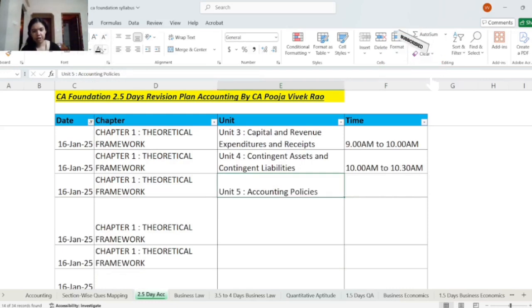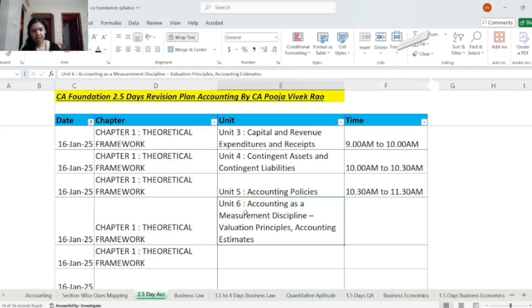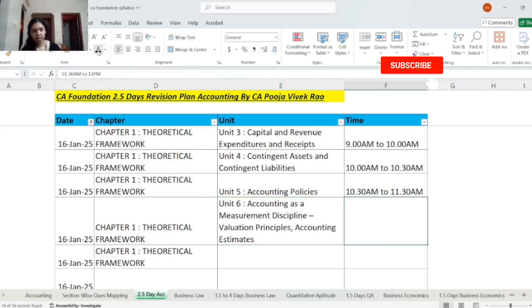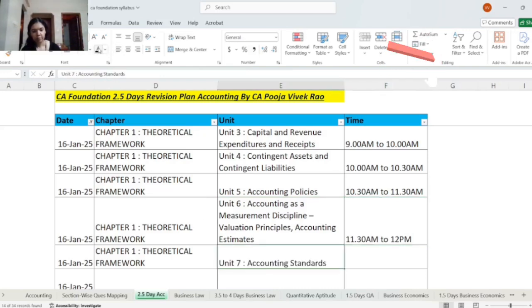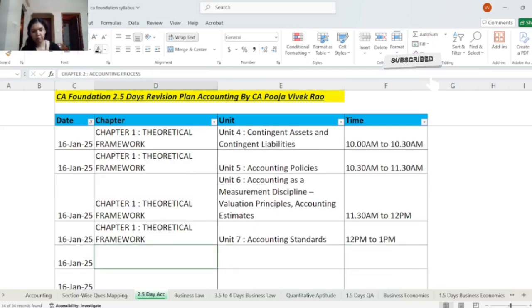Next you will be revising unit 5, accounting policy, from 10:30 AM to 11:30 AM. Then you will revise unit 6, accounting as a measurement discipline, from 11:30 AM to 12 PM. And then you have unit 7, accounting standards, from 12 PM to 1 PM. With this, chapter 1 revision will be complete.